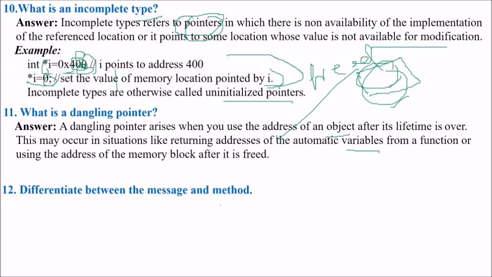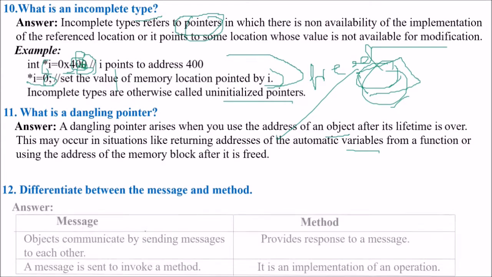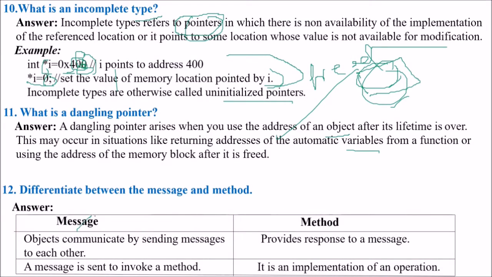Differentiate between the message and the method. What is the message? What is the method? Are they similar? Are they synonymous, or do they point to the same definition? See, message: objects communicate by sending messages to each other. So if we have object 1 and object 2, how are they going to communicate? They will communicate through messages.